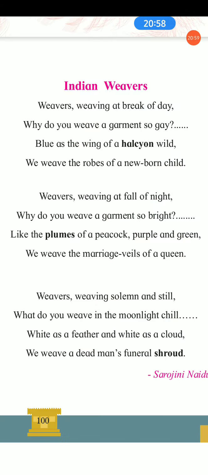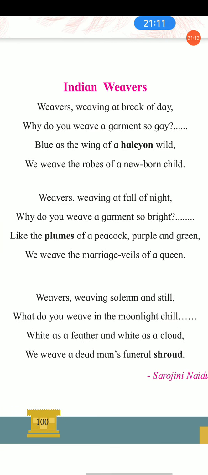In this line also the poet directly compared plums of peacock, that means soft feathers of peacock, with the colors like purple and green. Means again she used the simile figure of speech here.